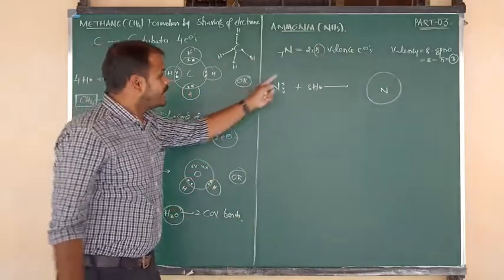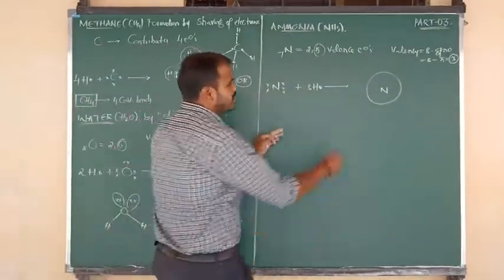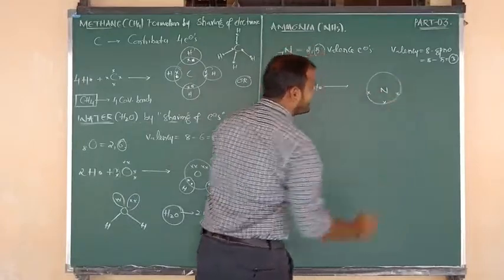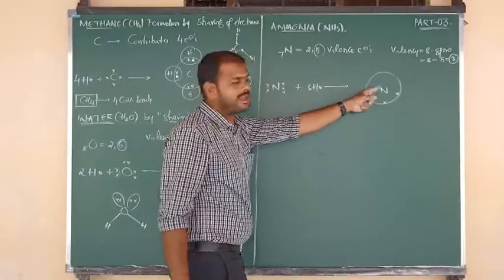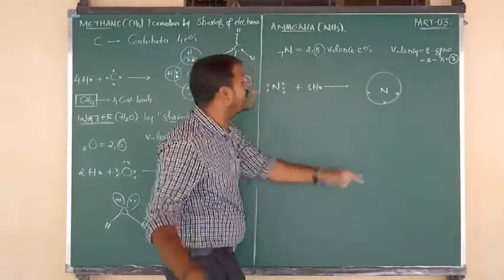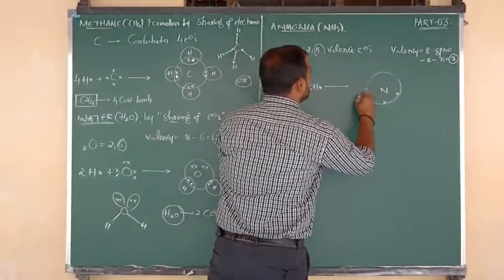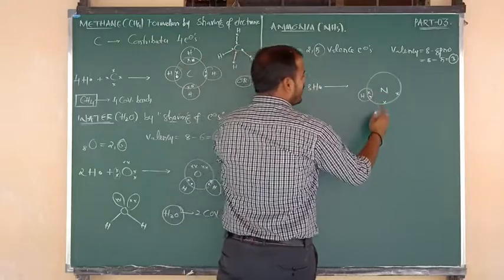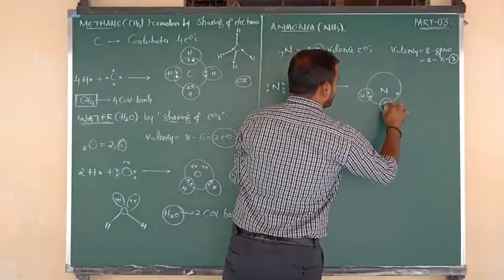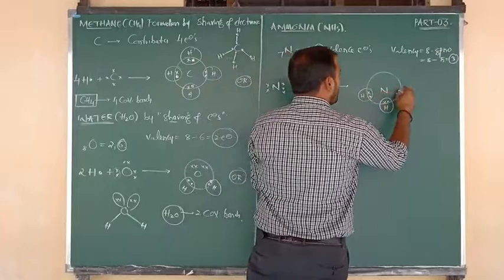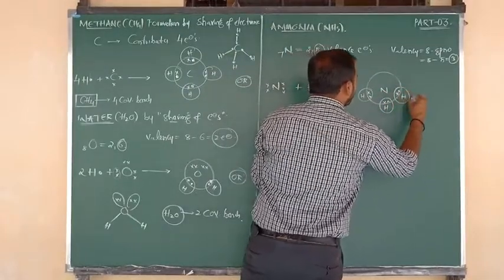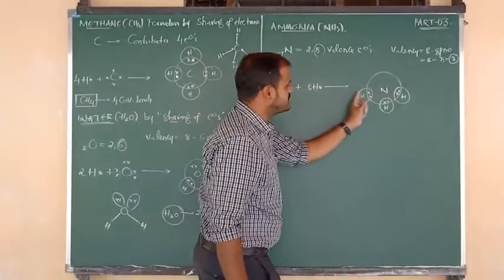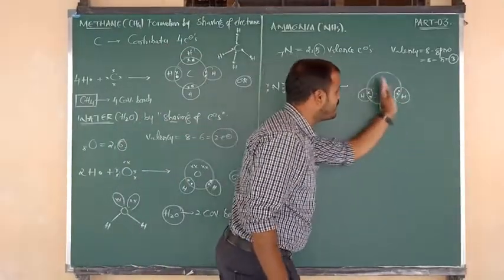Okay, now nitrogen can contribute how many electrons? Only 3 electrons: contributed electron 1, contributed electron 2, contributed electron 3. So nitrogen contributes its 3 valency electrons to the surrounding 3 hydrogen atoms. Suppose hydrogen atom number 1 contributes 1 electron. This is the electron of nitrogen, and hydrogen contributes 1 more electron. Like that we have to write. So nitrogen contributes 3 electrons to the surrounding 3 hydrogens and forms 3 covalent bonds.